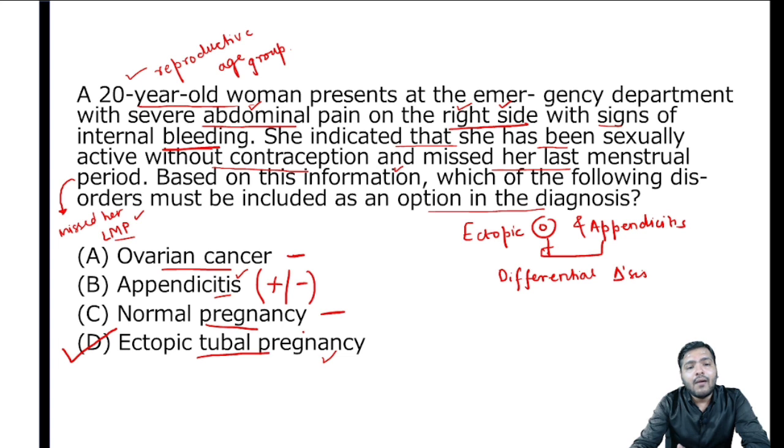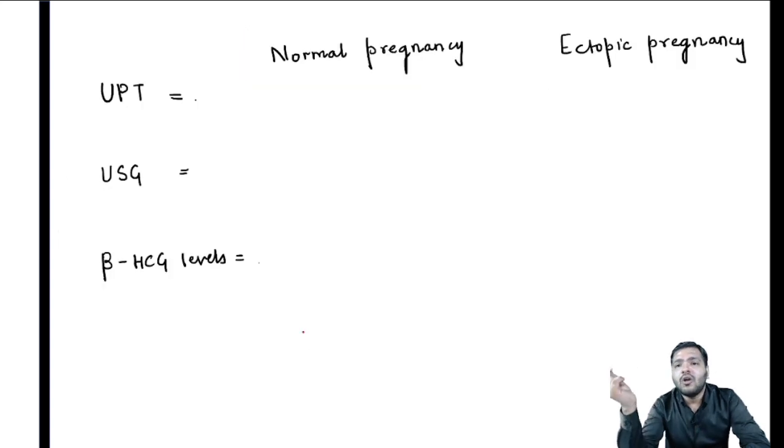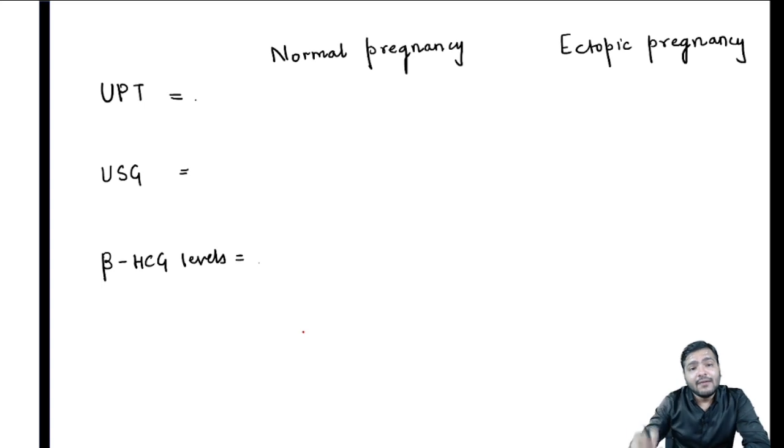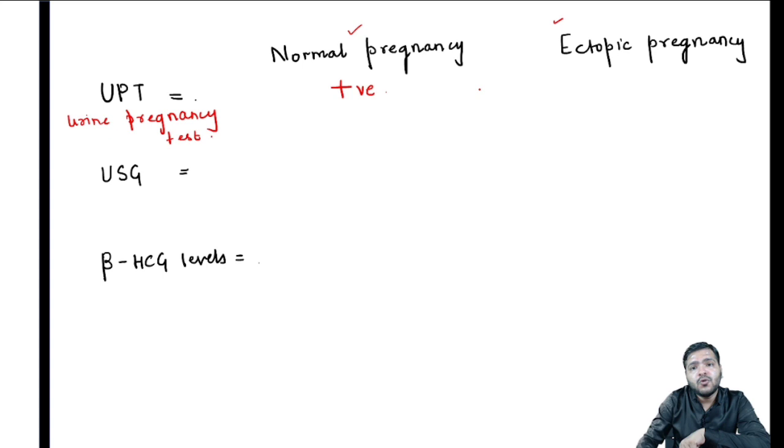Now, how to differentiate between a normal and an ectopic pregnancy? Whenever a case of any pregnancy comes to your department, first you will do the UPT, the urine pregnancy test. The UPT is positive for both normal and ectopic pregnancy. Still, you cannot differentiate.